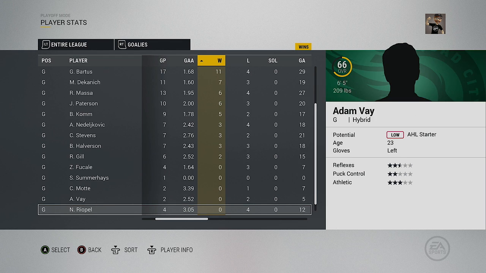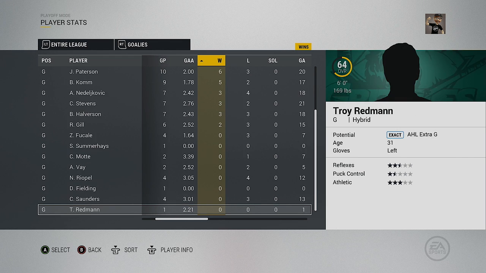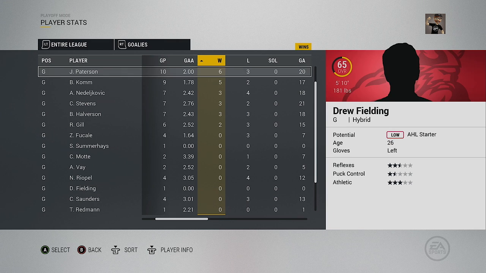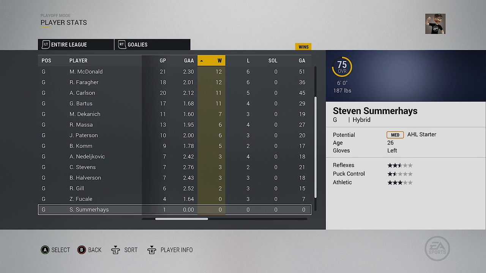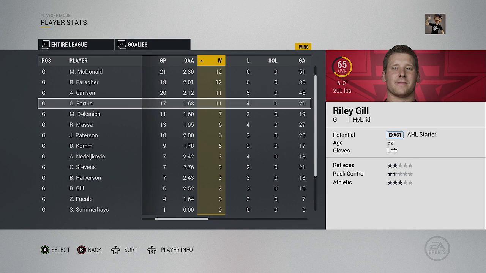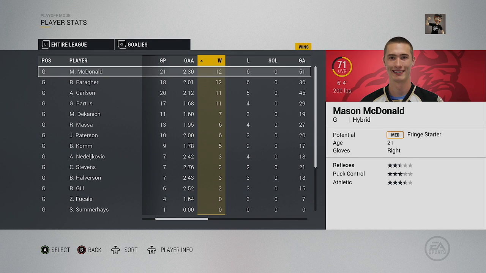Yeah, it's interesting. A bunch of these teams have like some high overall players, but really weren't simulating well with their goalie stats, which is interesting. Fucali had 3 losses, but his goals against average was below 2. So interesting how they did the goalie stats there, the way they simulated.